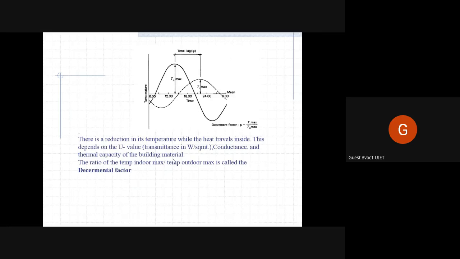So if you see here in this graph, the solid line is the line for the outside temperature, and the dashed line is the line for the interior temperature. The temperature is at its mean, meaning average, at 6 o'clock.